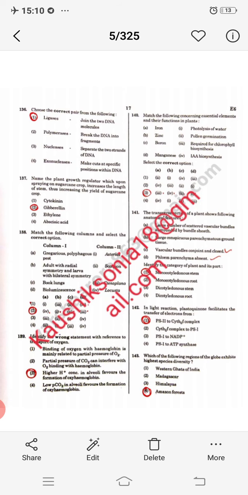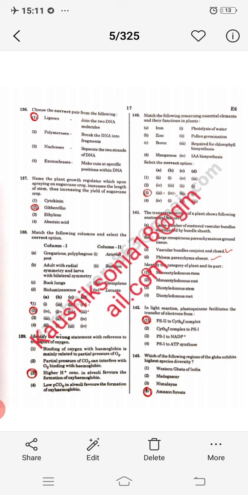Next, match the following. Which one is responsible for which? Iron is important for chlorophyll biosynthesis. Zinc is important for auxin synthesis, that is IAA, indole acetic acid. Boron is responsible for pollen germination. Manganese is important for photolysis. So option 3rd will be right.